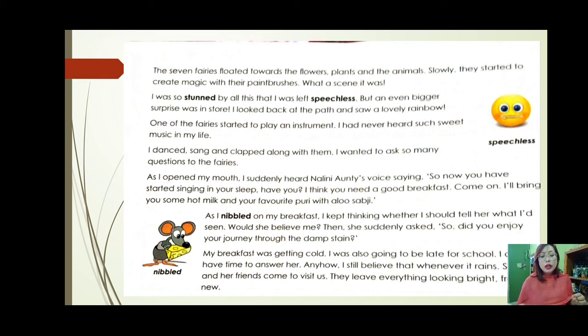"They leave everything looking bright, fresh, and new," right? He said that after the rain, everything seems to be very bright, fresh, and new. Yes, students, I think I have observed, and so have you, that after the rain in the monsoon season, we see the beautiful rainbow, and we see the flowers, all wet, and they look more bright, no? And everything looks very fresh and wonderful, right? And we all enjoy the rainy season as well, no? And this story is all about that.